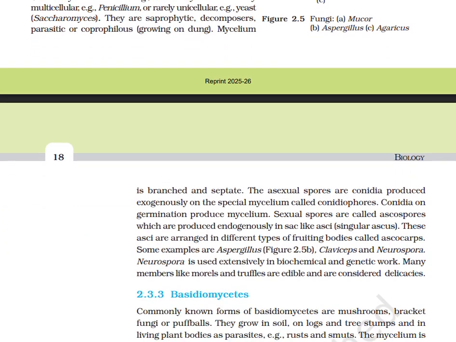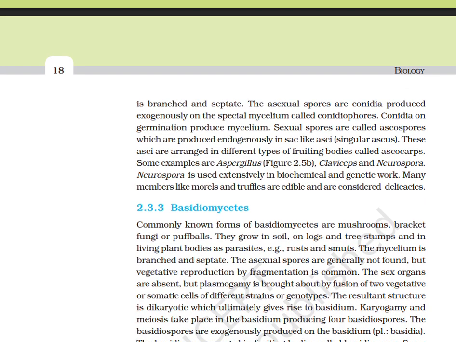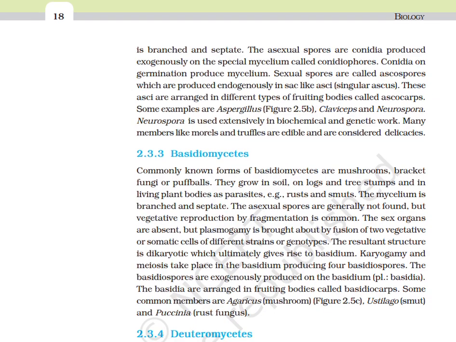Mycelium is branched and septate. The asexual spores are conidia, produced exogenously on the special mycelium called conidiophores. Conidia on germination produce mycelium. Sexual spores are called ascospores, which are produced endogenously in sac-like asci, singular ascus. These asci are arranged in different types of fruiting bodies called ascocarps.